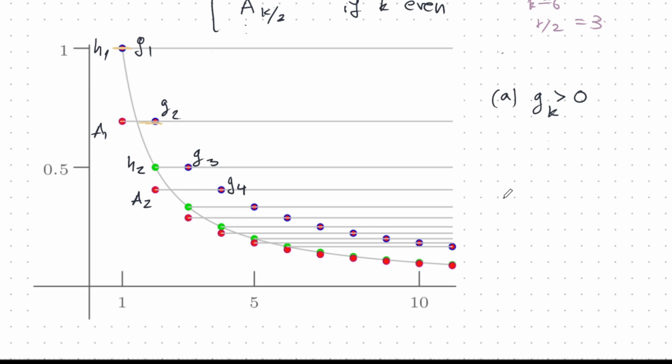First of all, GK is always greater than 0. Okay, and I think that's pretty obvious from this graph. GK is monotone decreasing, sorry, something I claim from this graph. And finally, the limit of GK goes to 0, and I claim that from this graph also.